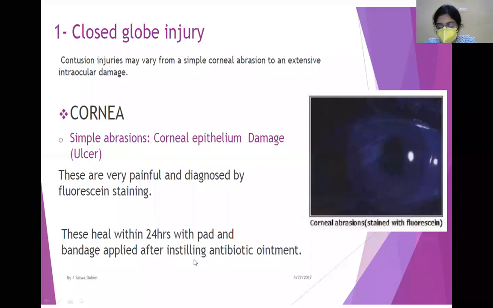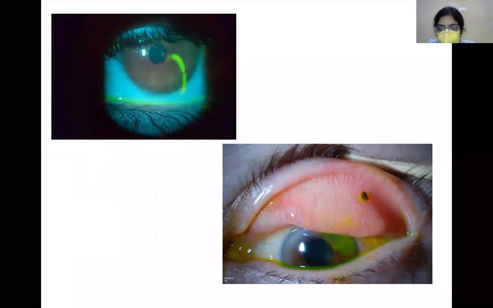And the next day when you stain with fluorescein, the patient is usually symptomless. He doesn't have any pain, discomfort or anything. And then even the fluorescein stain will be negative. But when he presents, he usually presents with severe pain and photophobia. This is simple abrasion. Here also you can see there is an abrasion of the corneal epithelium, and what was causing this was this foreign body which was lodged in the tarsal conjunctiva. So this was causing this corneal abrasion.